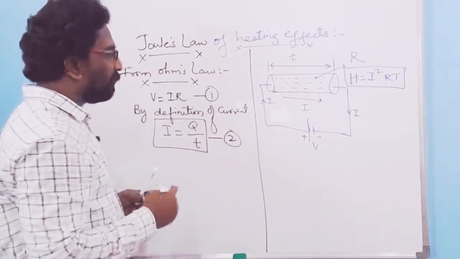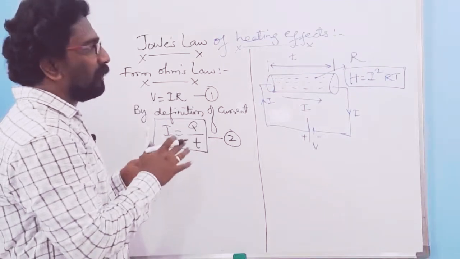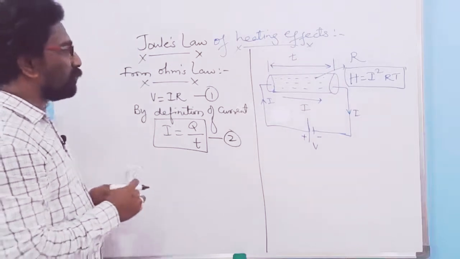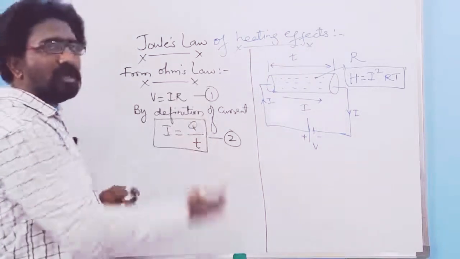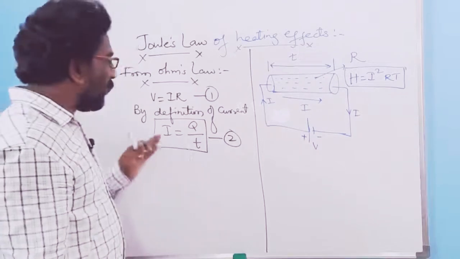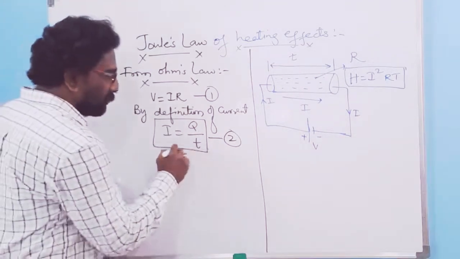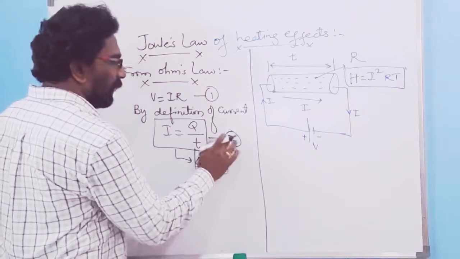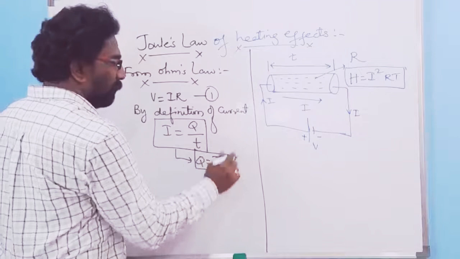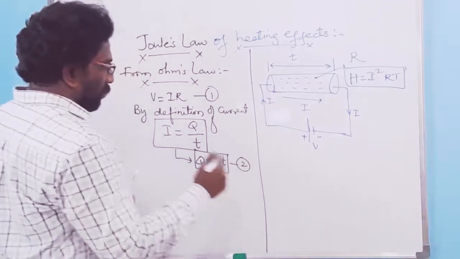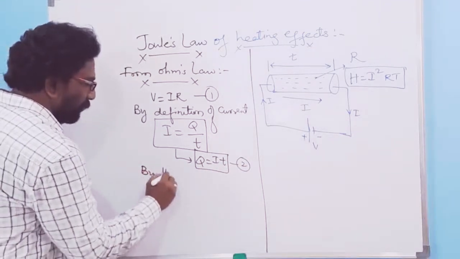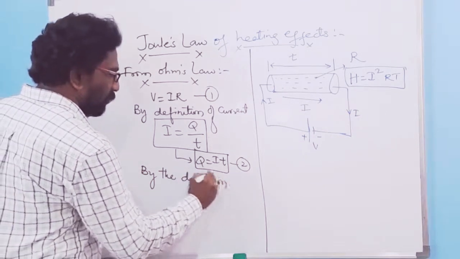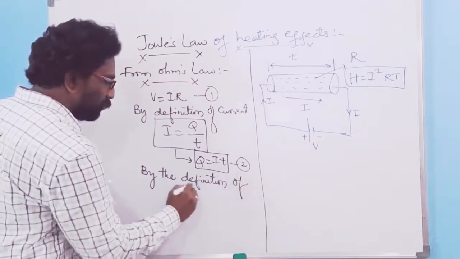I am not talking about concepts of physics as per your plus one or plus two or intermediate syllabus. I am talking about concepts of physics which you have already studied in your school days. I equal to Q over T. Then I can write this equation as Q equal to I into T. Let this one be my equation number 2. Then by the definition of potential difference, what is potential difference here?